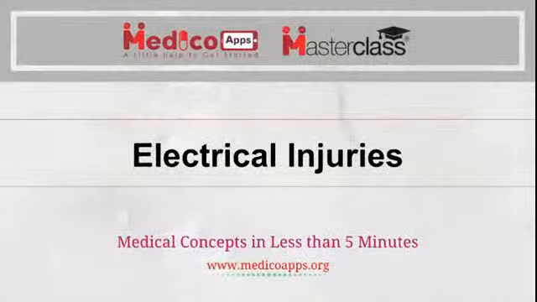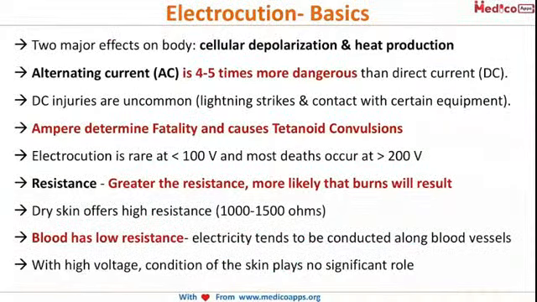We'll be looking today at electrocution injuries, or electrical injuries. Now let's look at some basics of electrocution. We know that there are two major effects of electricity on the body: cellular depolarization, and of course heat production. Electricity causes cellular depolarization, not repolarization, and heat production also.